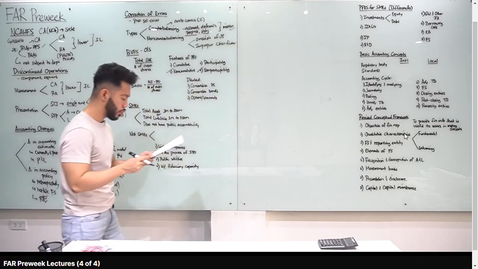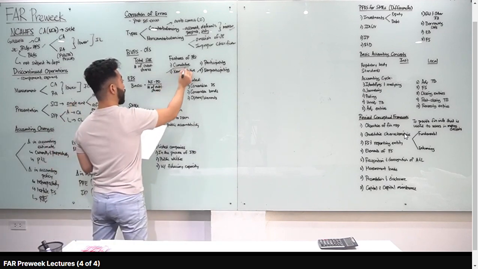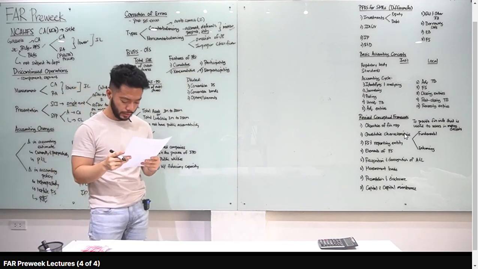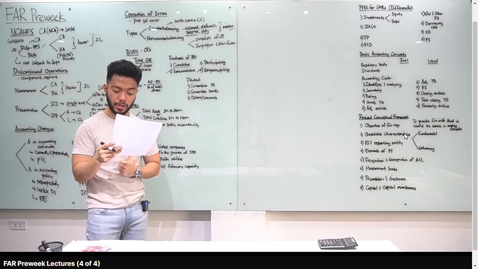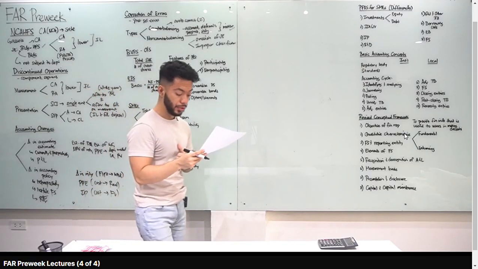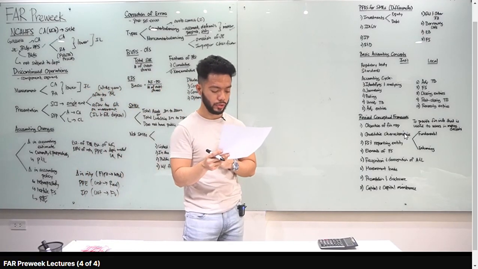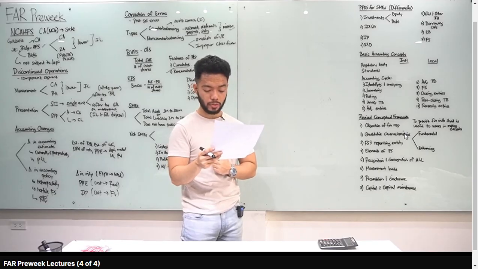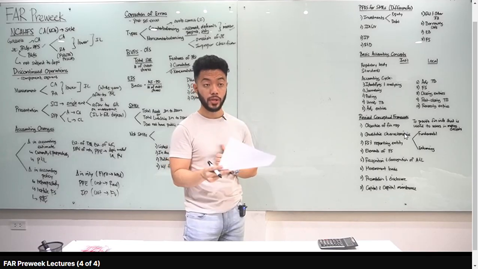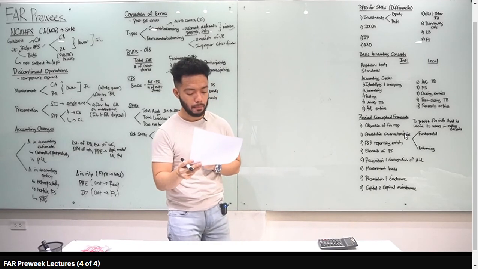So, pag cumulative features, punta ka sa BOY. Okay? Ibig sabihin, entitled dyan sa dividends in arrears yung preferred shareholders natin. BOY yan, requires the dividends not paid in any year, yung dividends in arrears, must be made up in a later year before dividends are distributed to ordinary shareholders. Number 3, in the absence of liquidation value, the preferred shareholder shall receive what amount in the event of liquidation? Par value. Okay? Letter BOY for number 3.